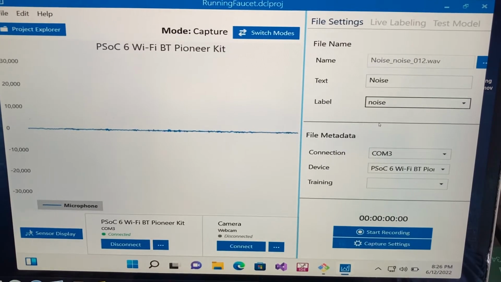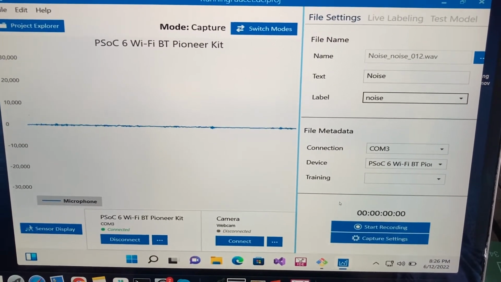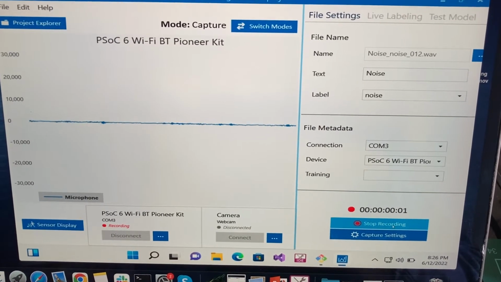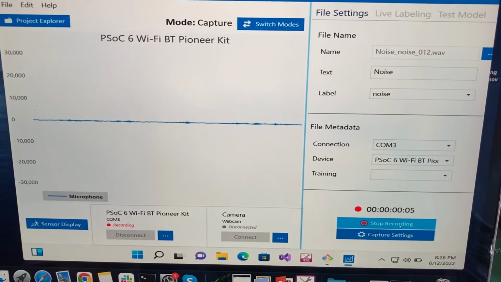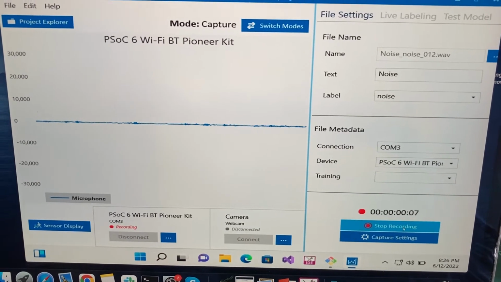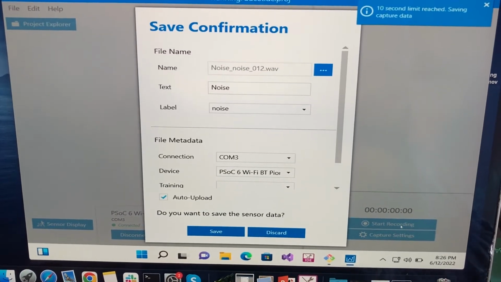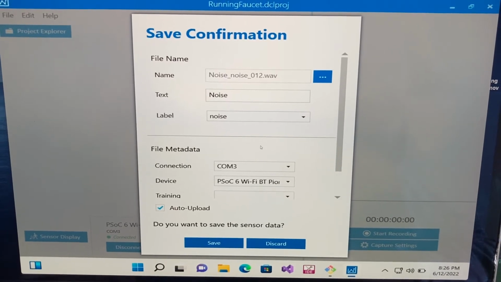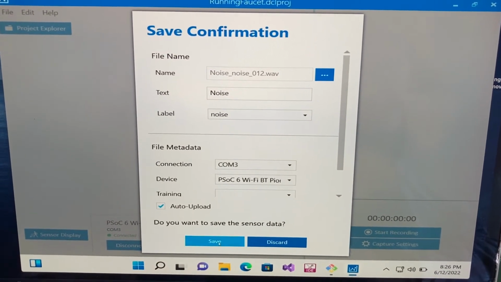Once this is done, first I have to start recording, and then we wait for 10 seconds. The recording will be automatically closed after 10 seconds. You can see the recording is completed and the label is noise. So this is fine, and then I can save it.